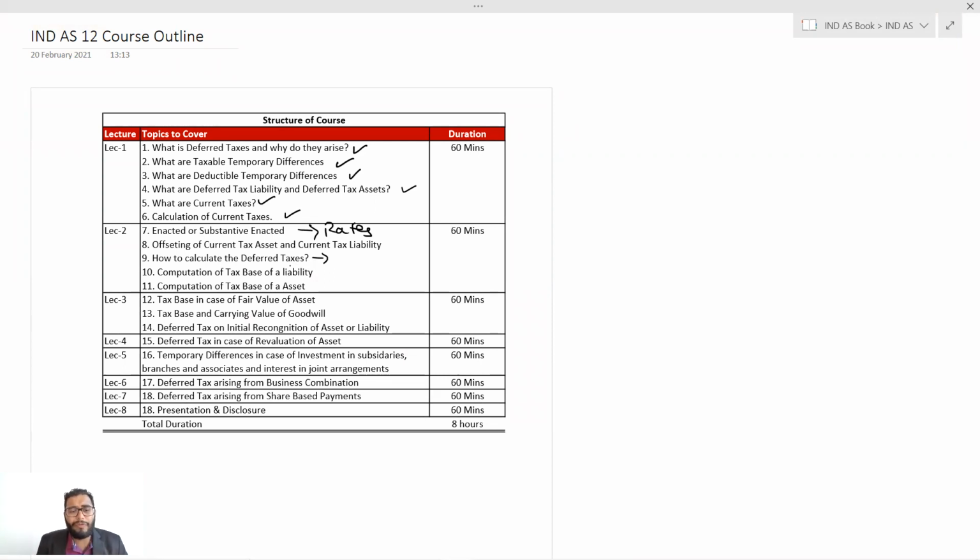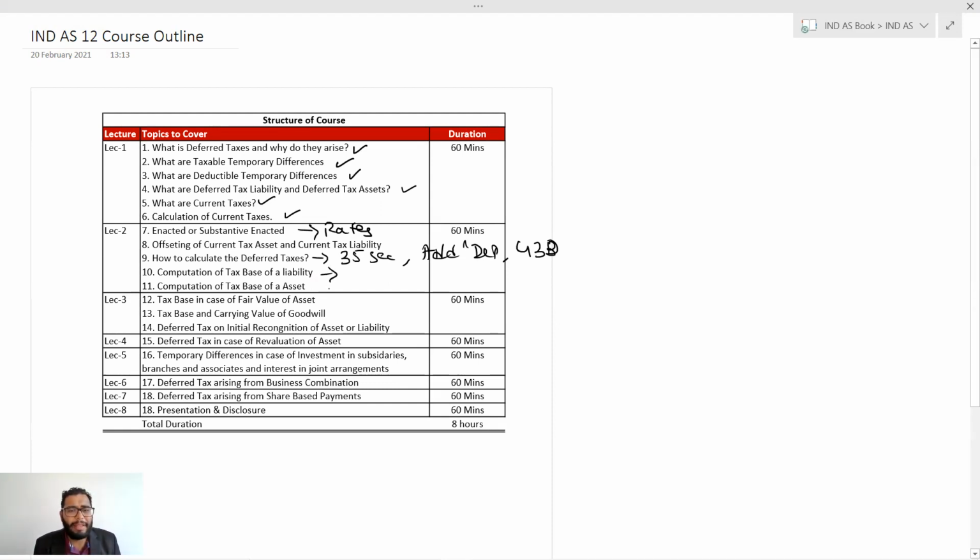And there are certain more provisions of the Income Tax Act, and how they impact the calculation of deferred taxes. Like 43B, or the sections of 35 where you get accelerated depreciation or deduction of an expense, for example scientific research. So like the 35 sections, where you get accelerated depreciation, additional depreciation as per the Income Tax Act. Then 43B disallowances. There are various sections of the Income Tax Act. We'll discuss each section with respect to the accounting standard.